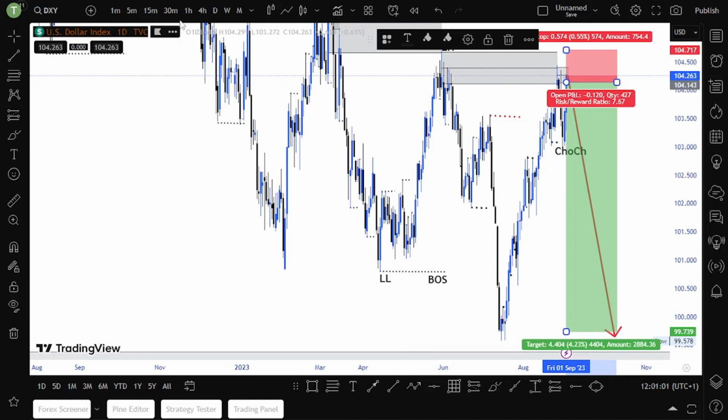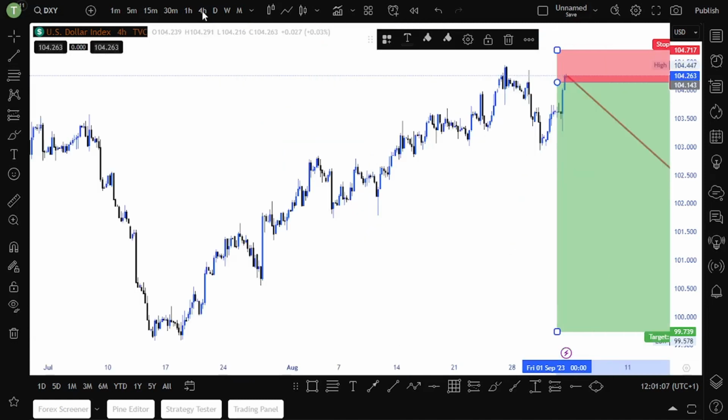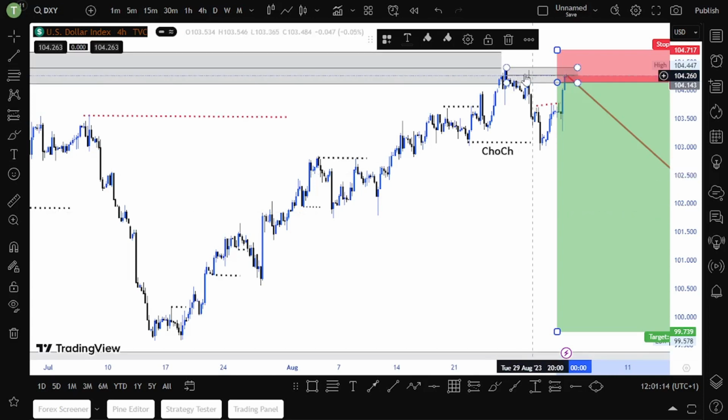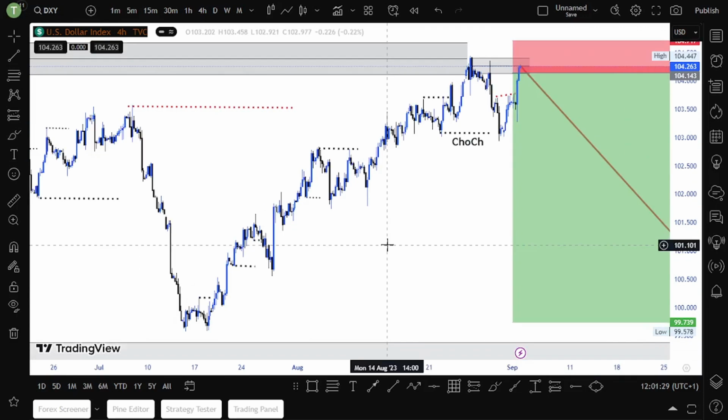Now let's drop back to the H4. As you can see on H4, we already got a change of character, and price is currently at the supply zone. I'm expecting price to drop lower, guys. So that is my view on DXY. I do not have too much on DXY; we are bearish.